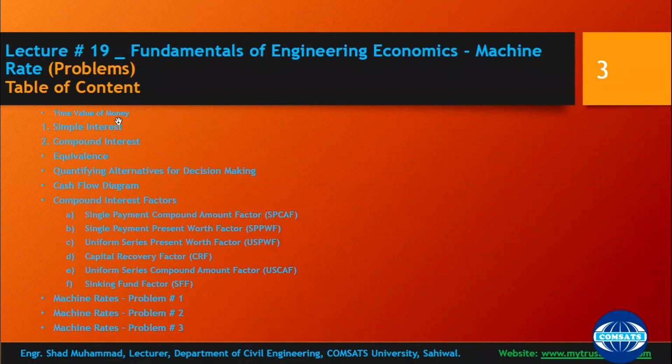So in today's lecture we will study time value of the money. What is time value of the money? And we will also study simple interest and compound interest. We will revise them, equivalency of the money, and quantification alternatives for decision making. If you have two different machines, how will you quantify which machine is better for you. And cash flow diagrams, and compound interest factors: single payment compound amount factor, single payment present worth factor, uniform series present worth factor, capital recovery factor, uniform series compound amount factor, and sinking fund factors. And we will solve a few problems based on machine rates.